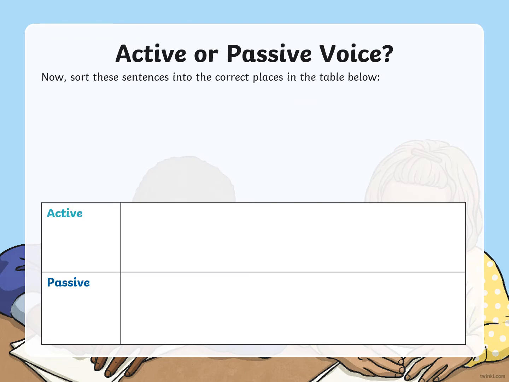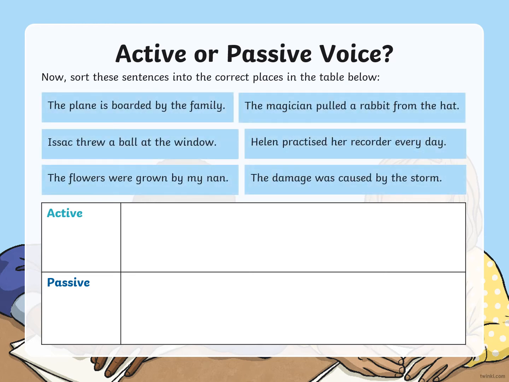So now you're going to sort these sentences into the correct places in the table below. So I'll give you the sentences and then pause the slide. The plane is boarded by the family. So these are the same sentences as we've just looked at, okay? And we've gone through. See if you can put them into the active and passive voice now.